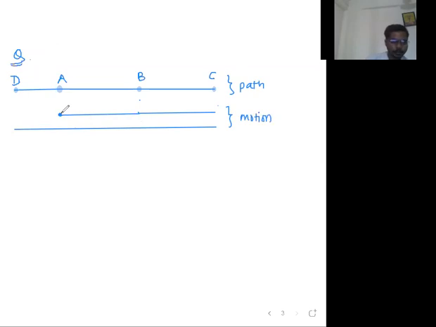It traveled back to point B, again back to point A, again it traveled leftward, and ultimately it reached point D.